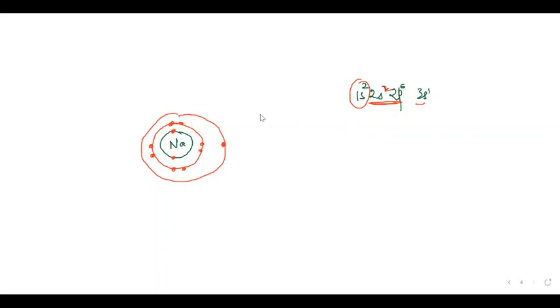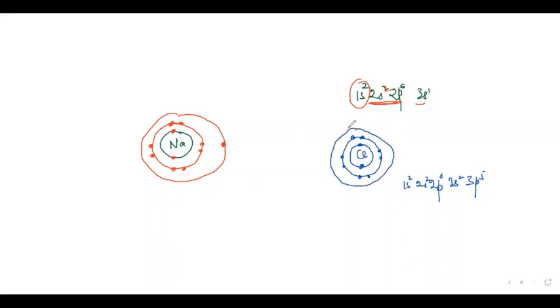And for chlorine, again 1s2, then 8. Let us write 1s2, 2s2, 2p6, 3s2, 3p5. Then in the third shell, how many electrons should we show? 7. I'm just using a different color, not using a cross. You can use either way, right? So like transfer. Then here will be positive charge.